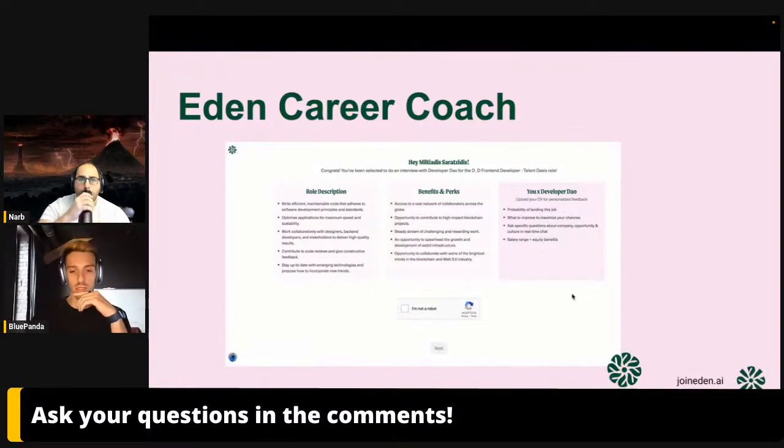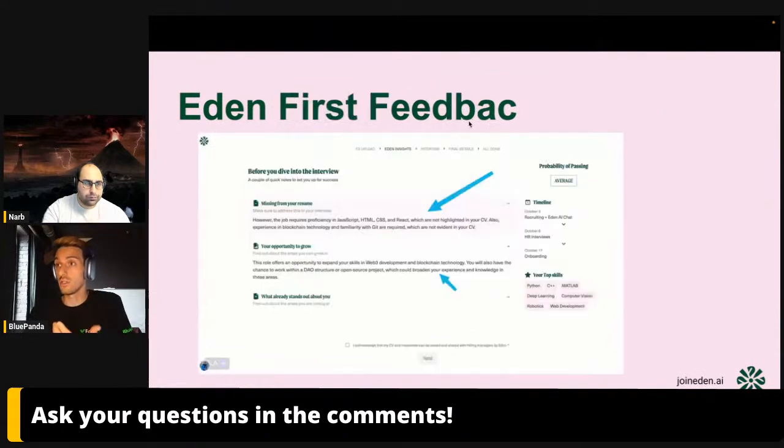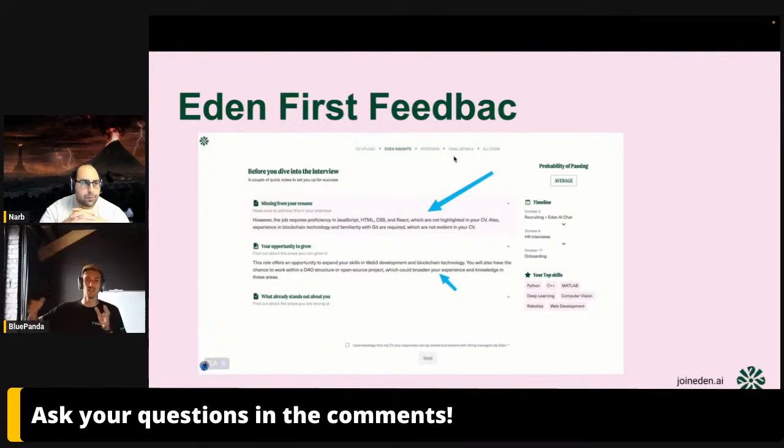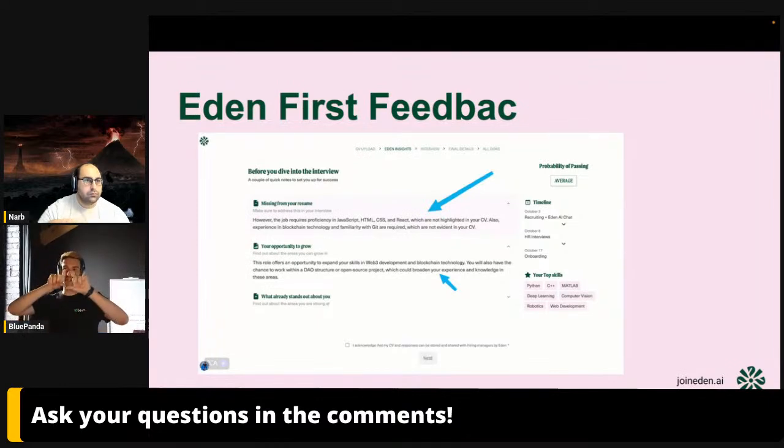You're starting from here, and this process is for you to add your CV. When you add your CV, we will be able to right away tell you if this is the right place for you, and also what things you are missing. That's something I'm really excited about, especially the first cotton pink box at the top. It is basically Iden telling you that, hey, for this particular position, you're missing these specific things.